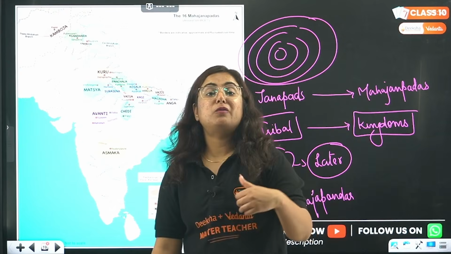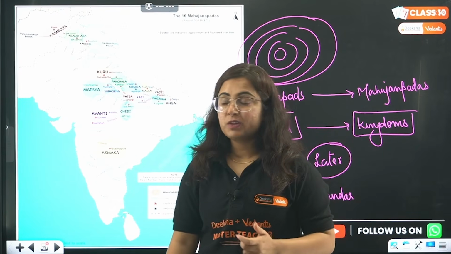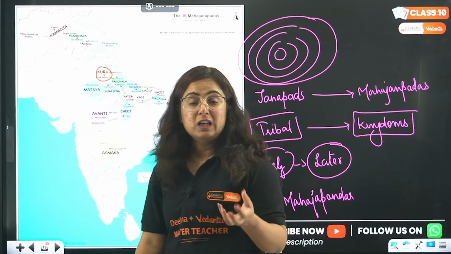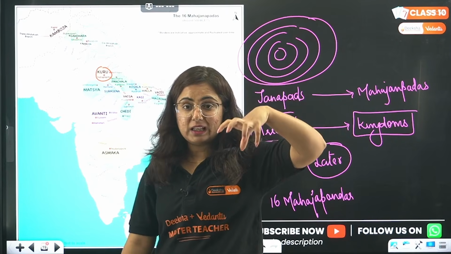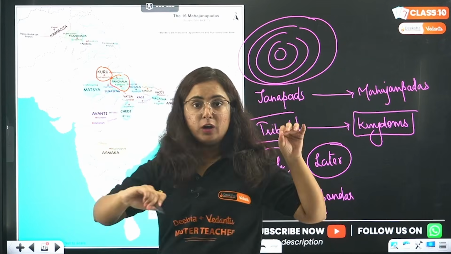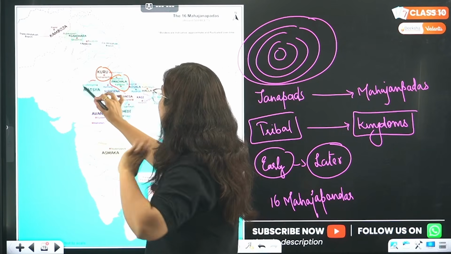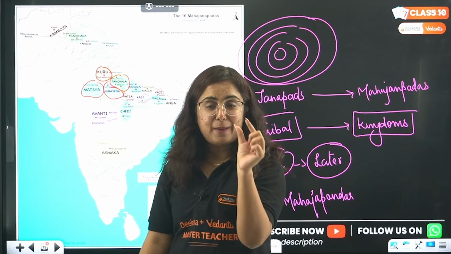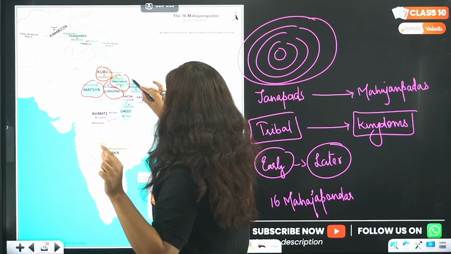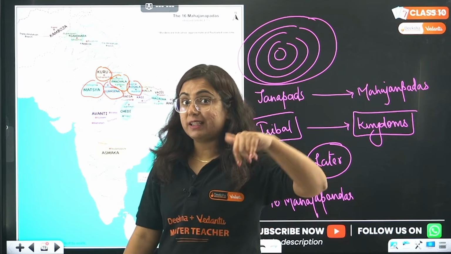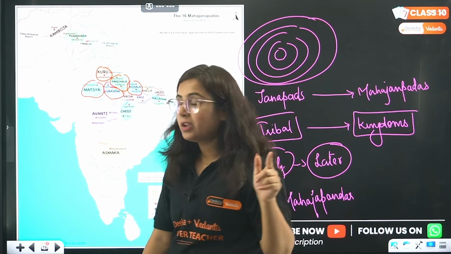Let me tell you some of the famous names if you know. Have you ever heard about Kuru? Yes, Kuru, that means the Delhi Indraprastha region. Then we are aware of Panchala. Then we know about Matsya, Surasena, where Mathura was. Mathura was the capital of Surasena. Then we know about Kosala, whose capital was Ayodhya, and here the Ramayana will come into the picture. Okay.